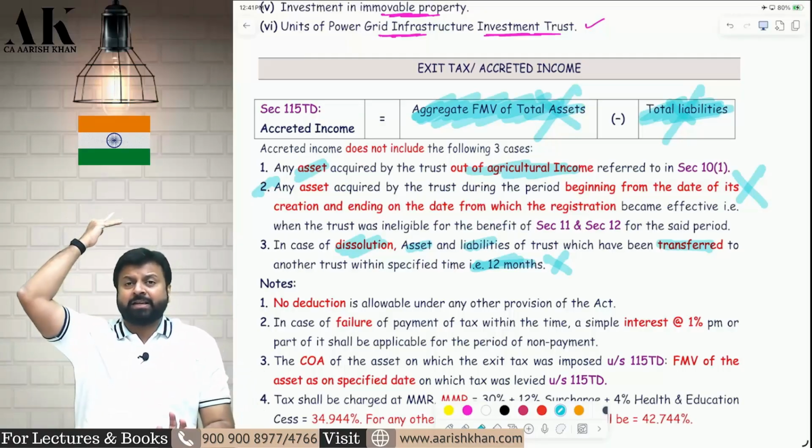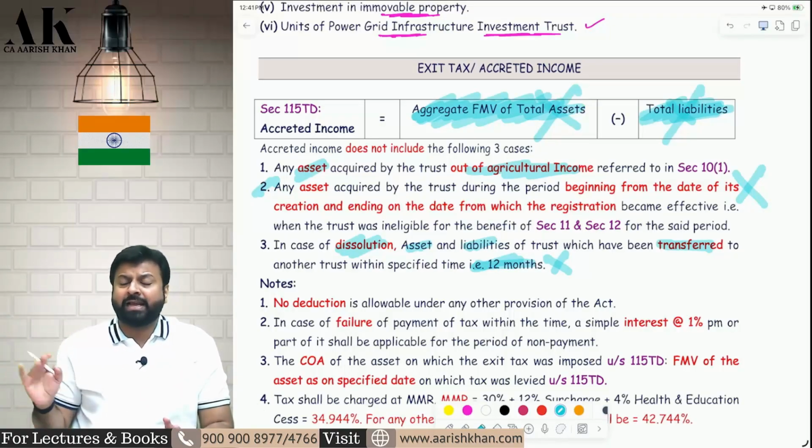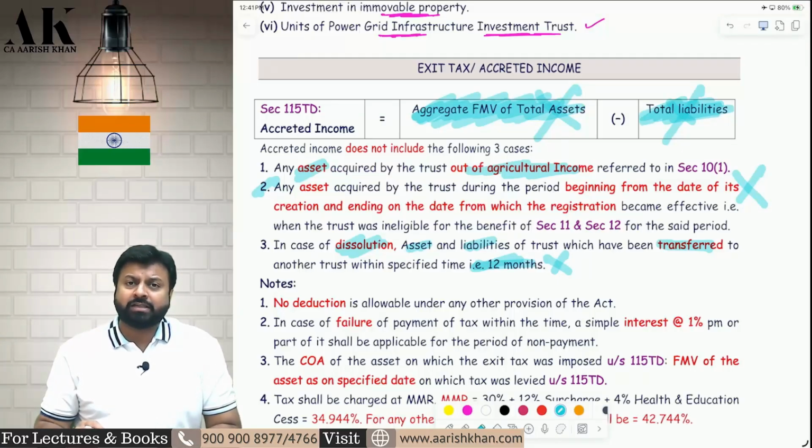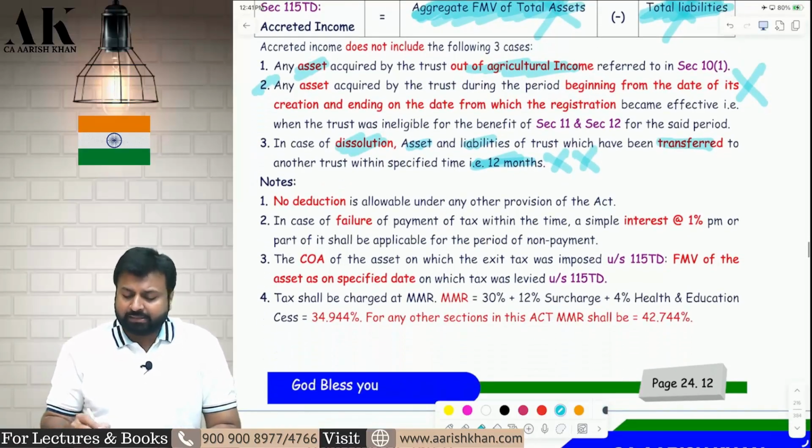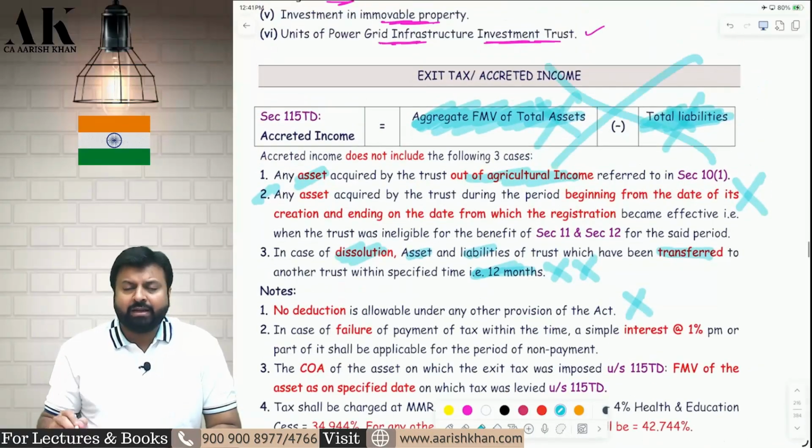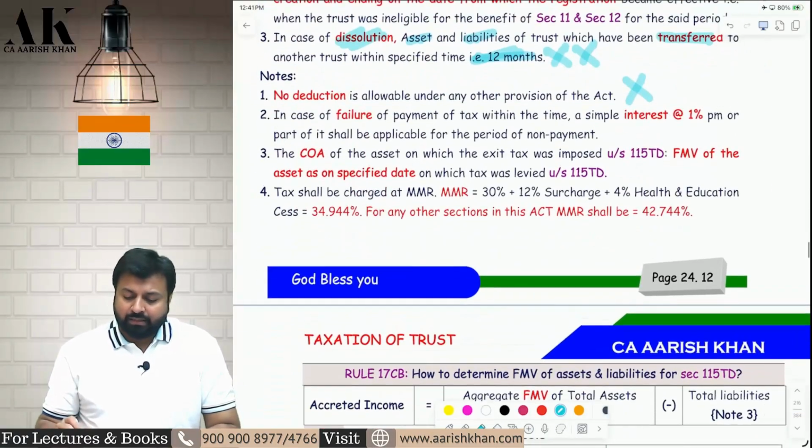Anything which is purchased and incurred before the registration should not be part of exit tax, and any assets and liabilities which are transferred to another trust in case of dissolution within 12 months shall also not be part of exit tax. Next, no deduction will be allowed from this particular exit tax income. In case of payment failure, you have to pay interest at the rate of 14%.